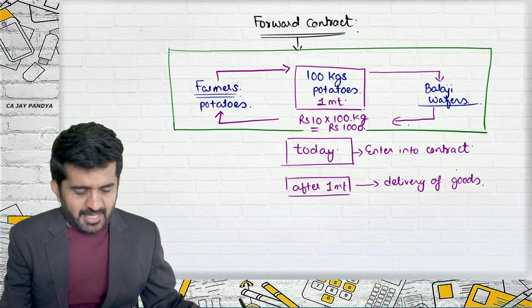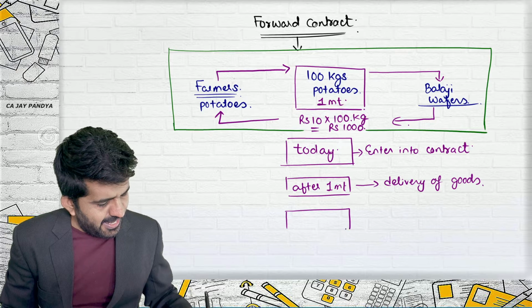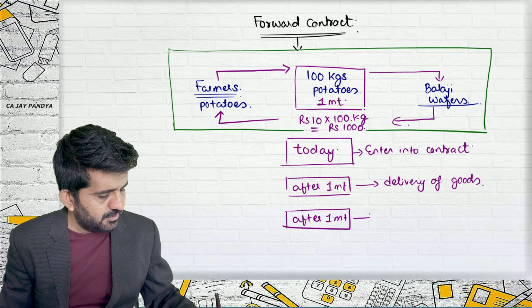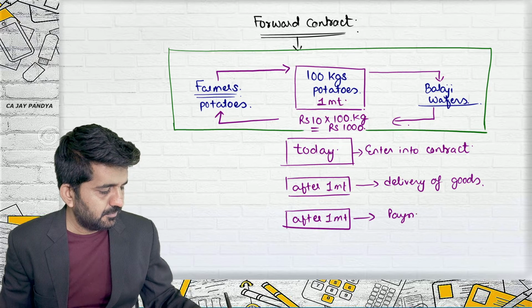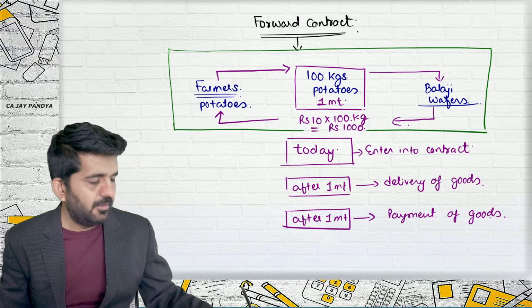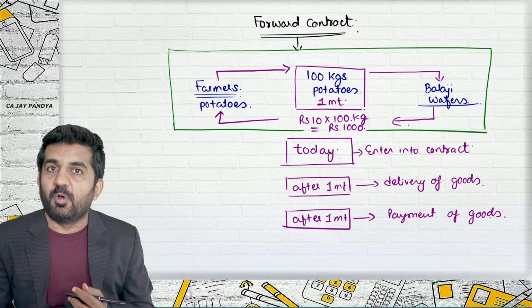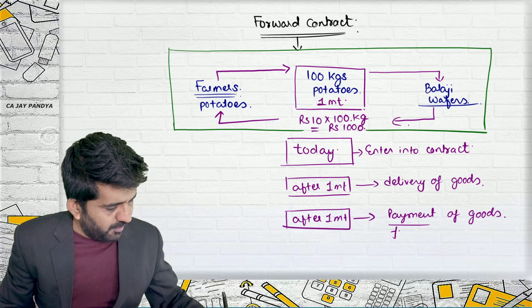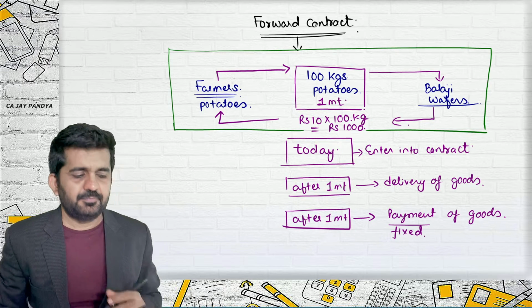Delivery of goods will happen after 1 month, and even payment for the goods will be after 1 month. Please try to understand, the payment will be fixed.